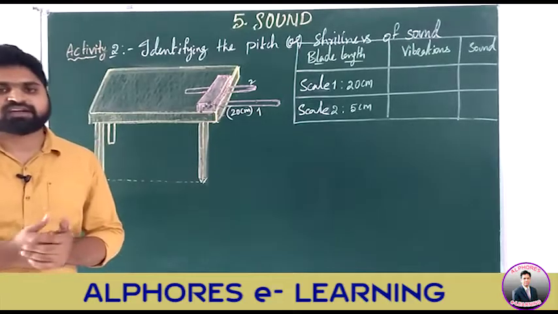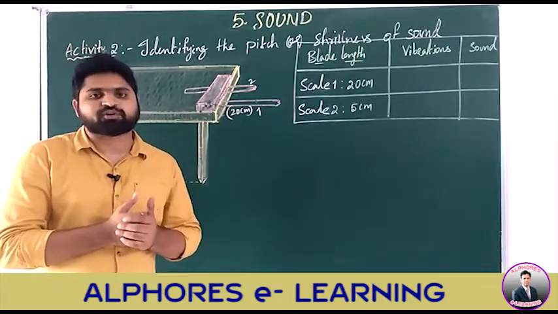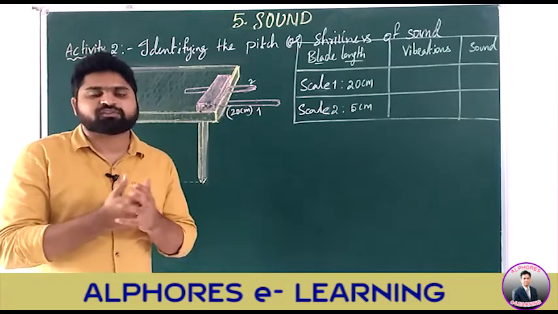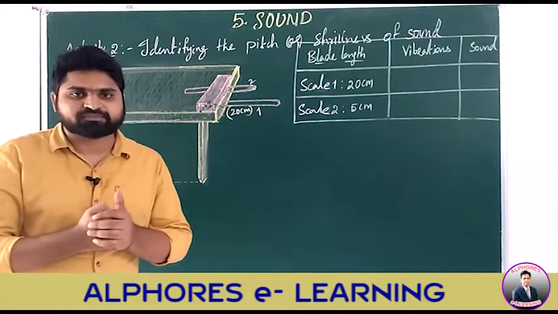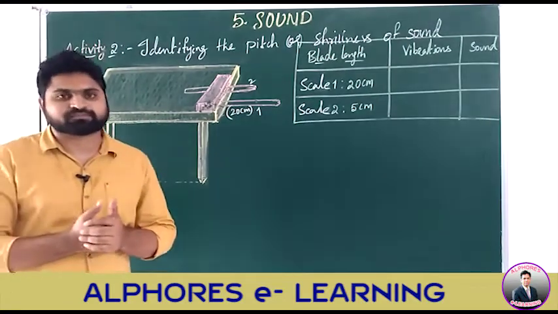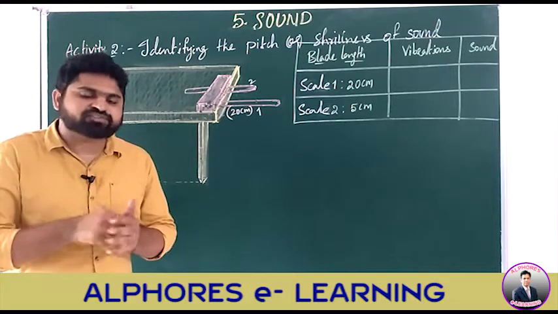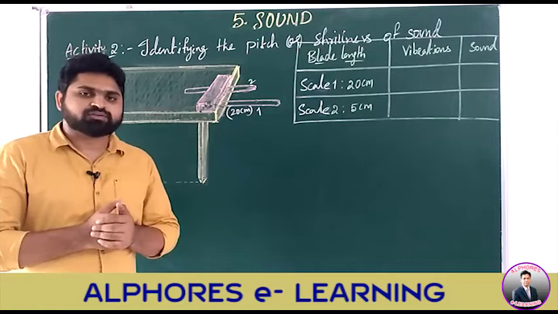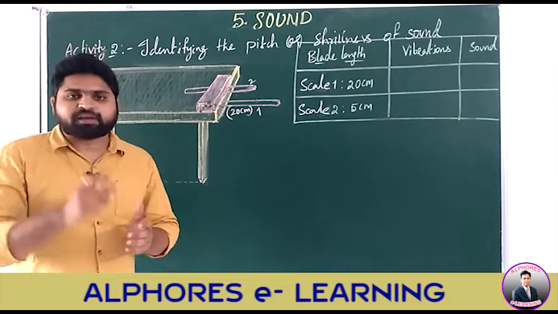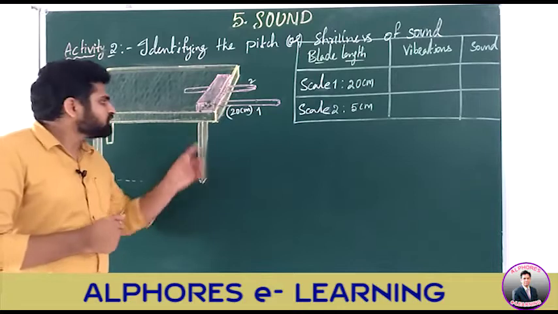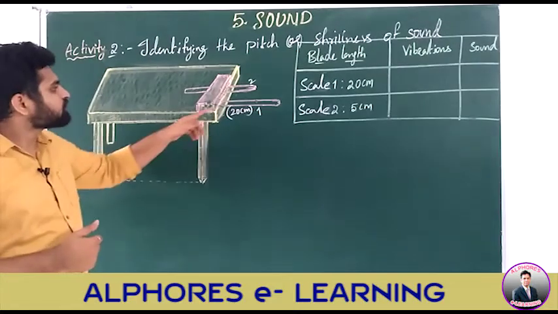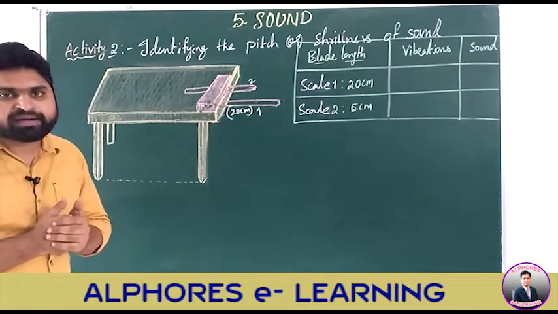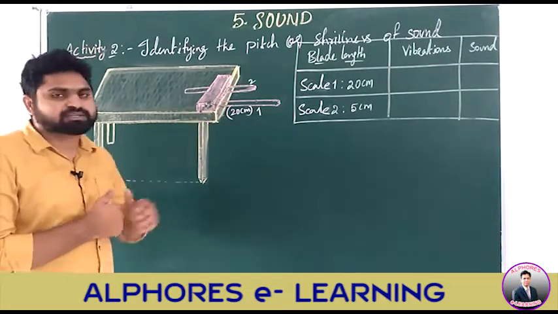The next concept is identifying the pitch of sound. This pitch we can also call shrillness, the pitch or shrillness of the sound. With the help of an activity, let us understand this concept. On what factors this pitch depends, we shall also discuss in this concept. To do this activity, the materials required are a wooden table, two 30 centimeter long scales, nothing but metal scales, and a heavy brick.